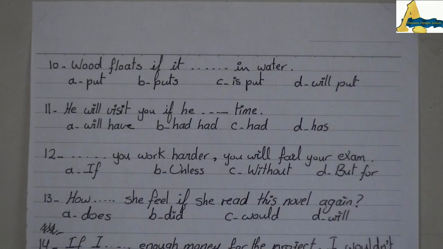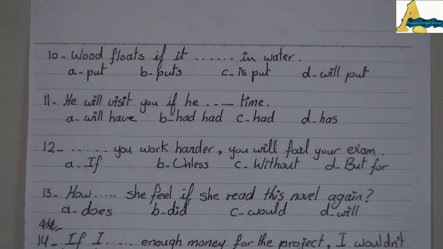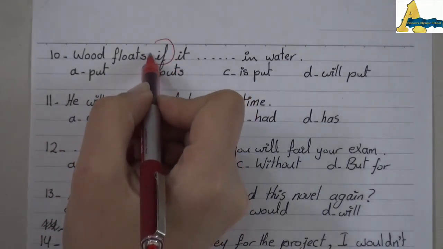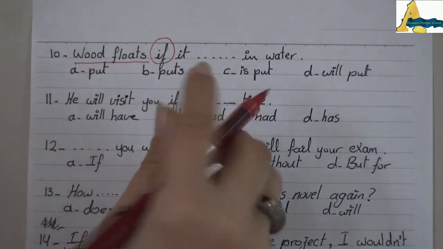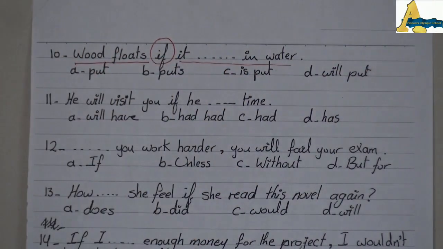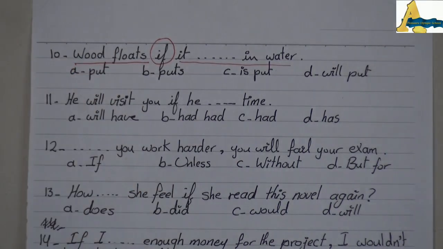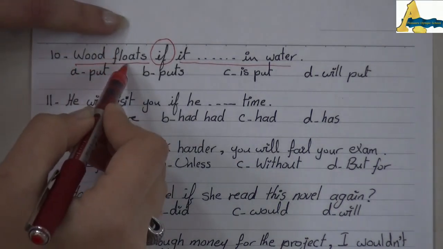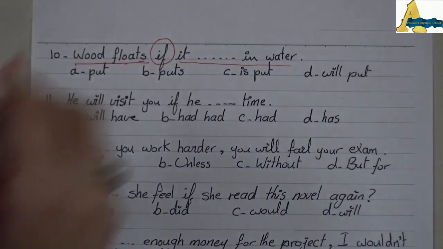Number 10. Wood floats if it is put in water. Here I have the word if. When you find the if in the sentence, you have to circle it and check the complete clause. I have the if clause and the main clause. I judge the complete one of them. Here, the complete clause is the main clause. What floats? I have to ask myself, it's in which tense? Here, the verb float ends in S. It means that it's in the present simple.